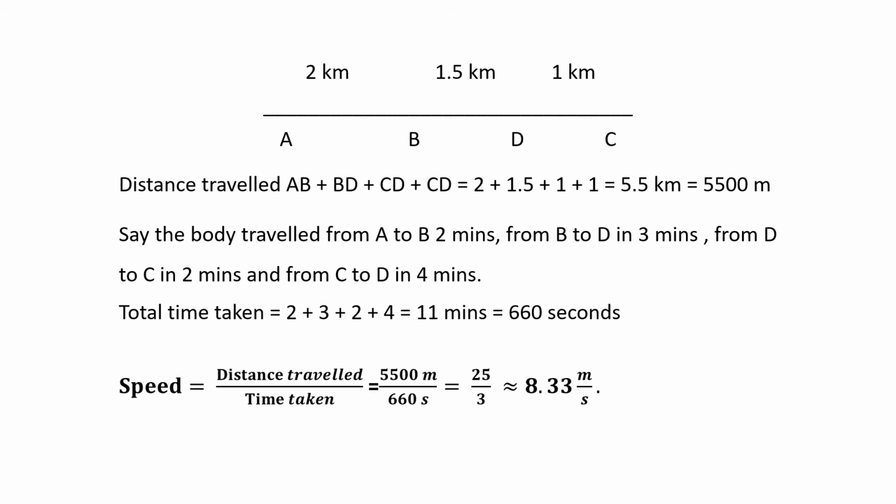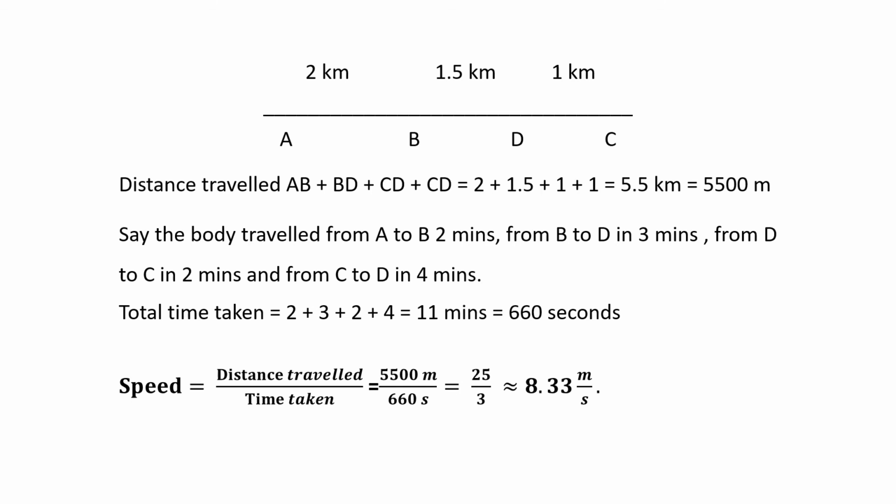But what is the average speed? To calculate the average speed, you will have to measure the total distance you traveled. How will you get that? By the odometer in the vehicle. Below, the numbers are there. So see the initial number, see the final number, subtract the initial from the final, so you get the distance. With the help of a watch, measure the time, and distance upon the time will give you the average speed.